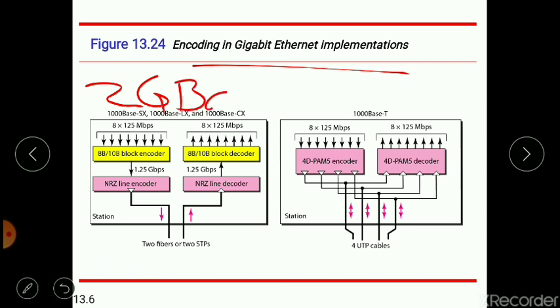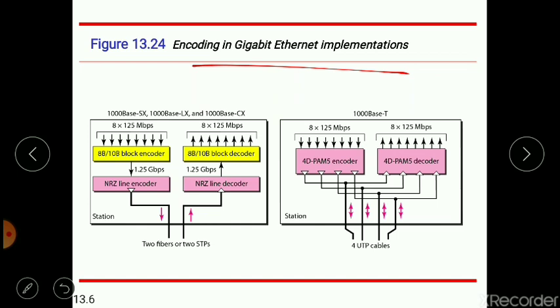So the two wire implementation uses the NRZ scheme, the non-return-to-zero scheme, which we learnt earlier in line encoding. But the problem with NRZ is that it does not self synchronize properly.